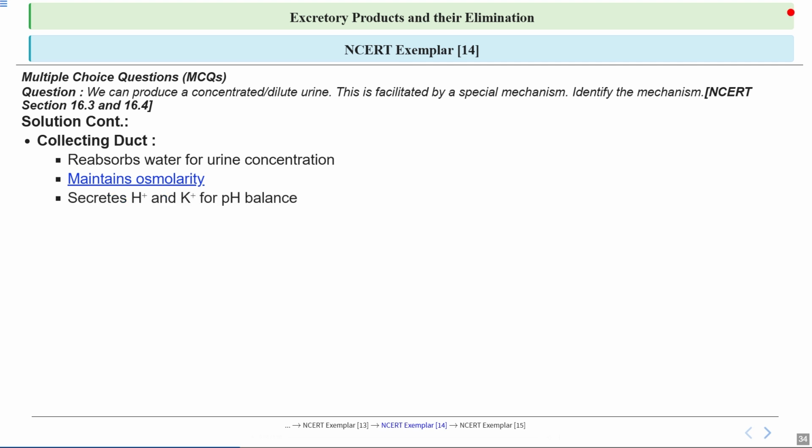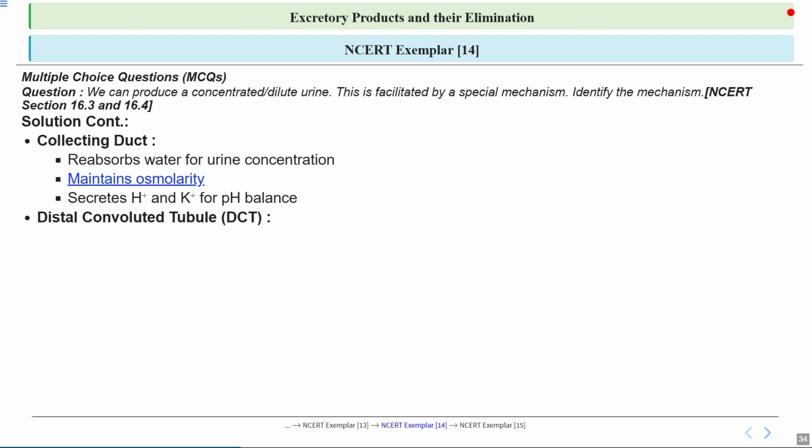Let's talk about the distal convoluted tubule, or we can say DCT. This part of the nephron reabsorbs sodium ions, that is Na plus, and water and bicarbonate ions, which is HCO3. And these actions help regulate the body's electrolyte balance and blood pressure.